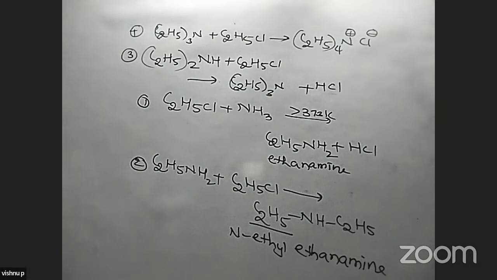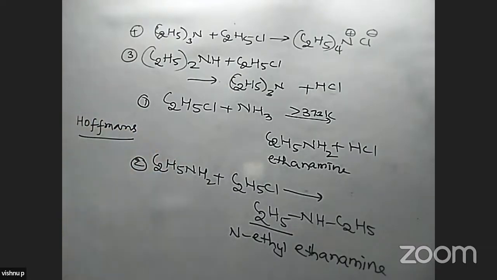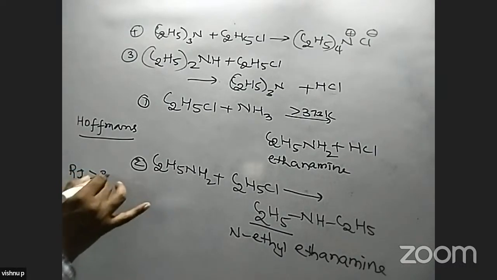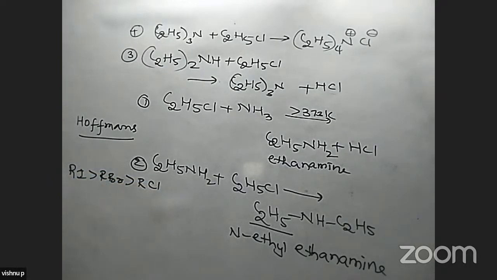This is a name reaction, called Hoffman's ammonolysis reaction. In this reaction we get a mixture of amines. Regarding the reactivity of alkyl halides, iodide is greater than bromine, which is greater than chlorine, and fluorine is not involved in this reaction.